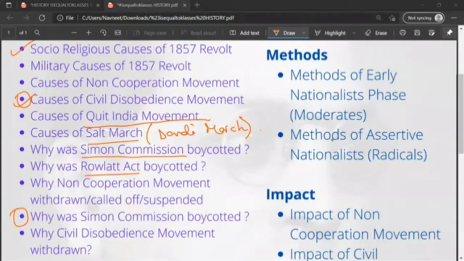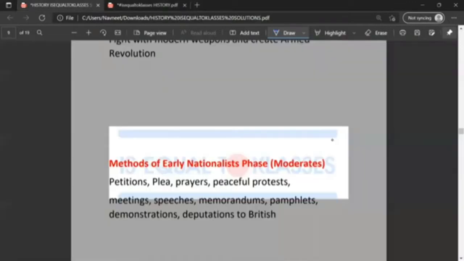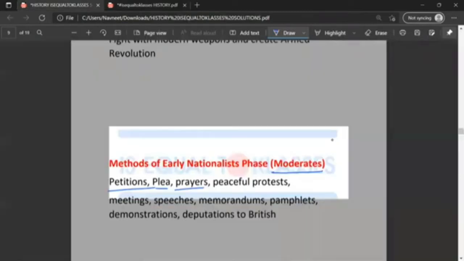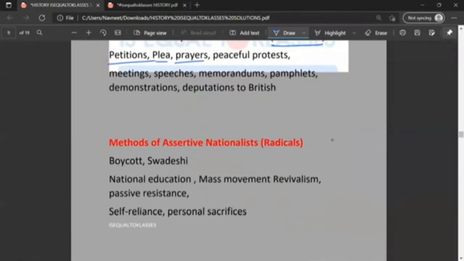So moving on to the next question. Methods of early nationalist phase, the moderates. The methods of the moderates were petitions, pleas, prayers, peaceful protests, meetings, speeches, memorandums, pamphlets, demonstrations, and deputations to the British. The methods of assertive nationalist radicals, on the other hand, were wholly different from those of the moderates: boycott, Swadeshi, national education, mass movement, revivalism, passive resistance, self-reliance, and personal sacrifices.